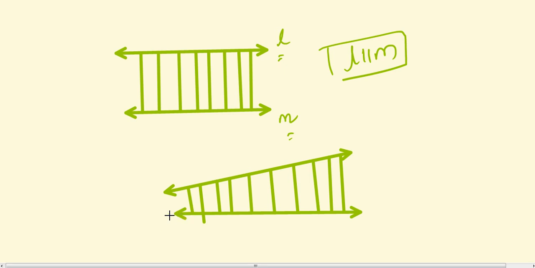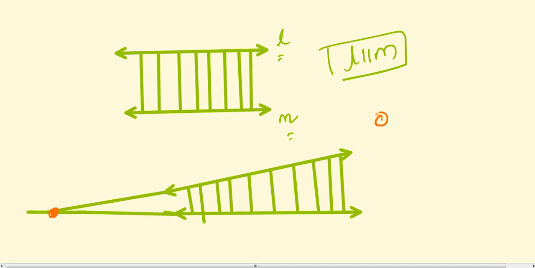For that we have to extend this line, and also extend this line. So yes, they are meeting each other at this point. So they are not parallel to each other.